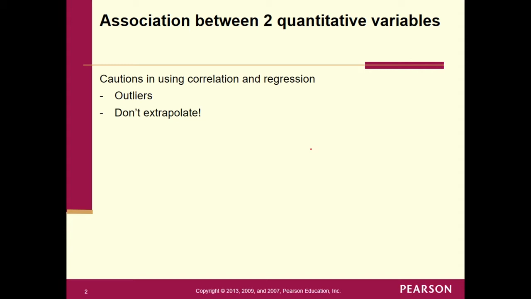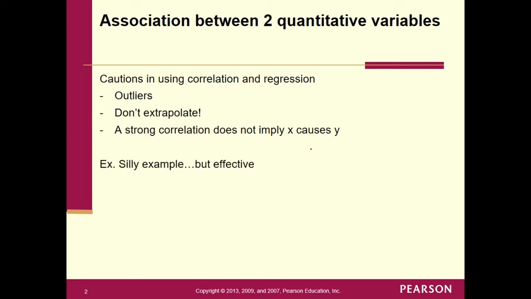Don't extrapolate. Do not take your line and simply extend it out past the minimum and maximum values of x, because we don't know what happens out there. And third, we haven't talked about this: a strong correlation does not imply x causes y. Often you'll hear this as correlation does not imply causation. I expanded that to give you the sentence here: a strong correlation does not imply x causes y.